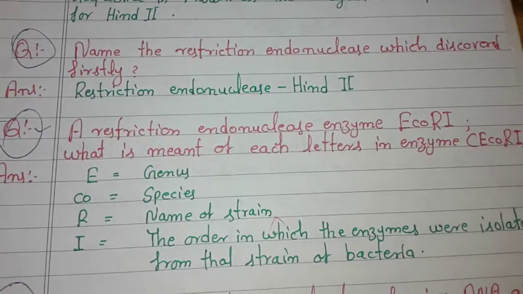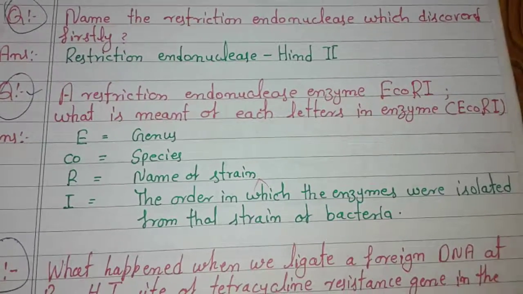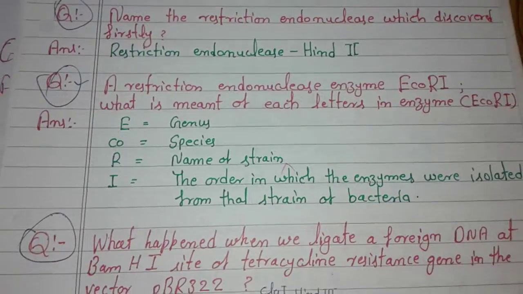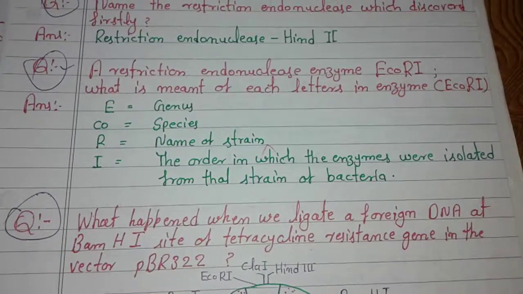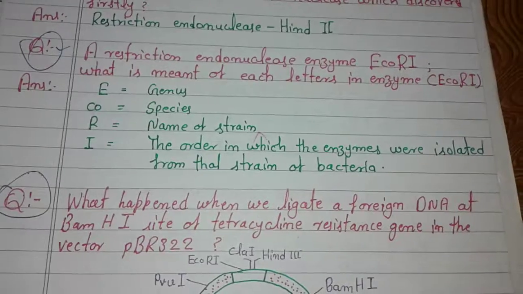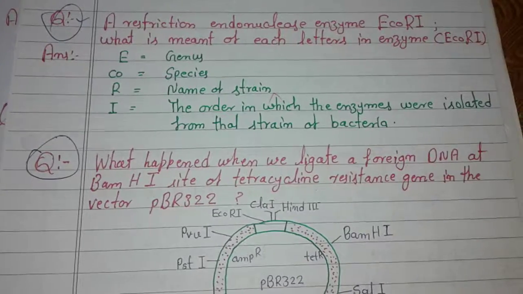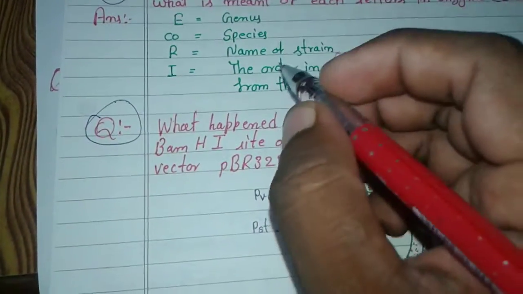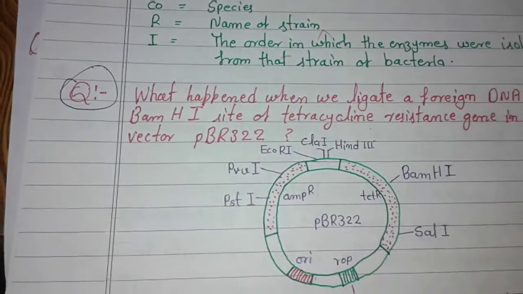In the second restriction endonuclease enzyme, EcoRI, what is the meaning of each letter of the enzyme? The answer: E belongs to the genus Escherichia, co belongs to the species coli, R belongs to the name of its strain, and I stands for the order, which enzymes were isolated from that strain of the bacteria.